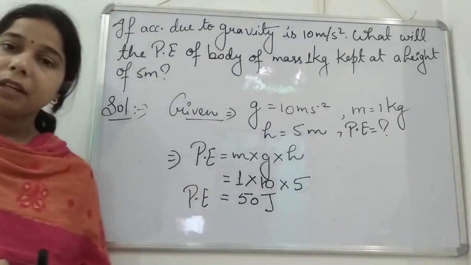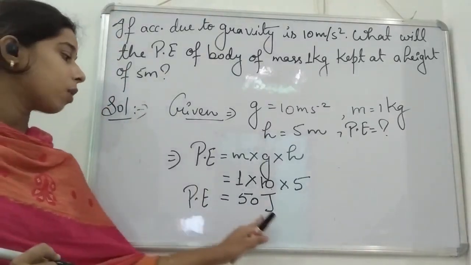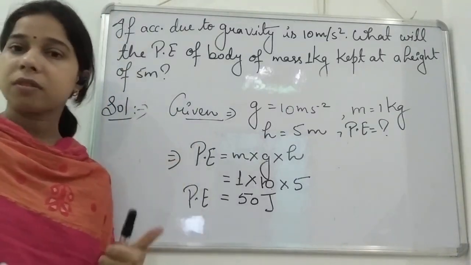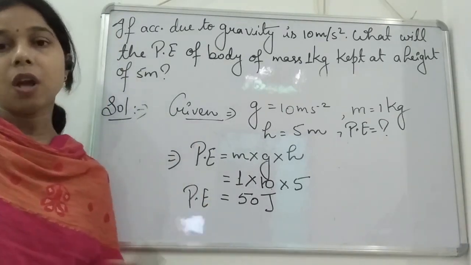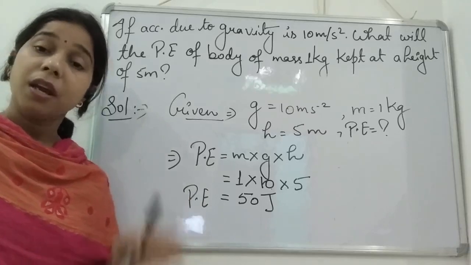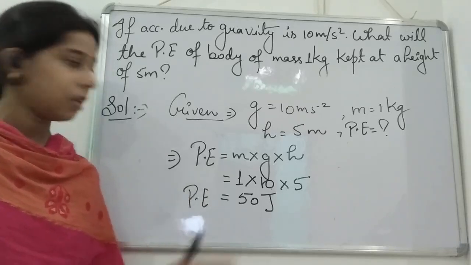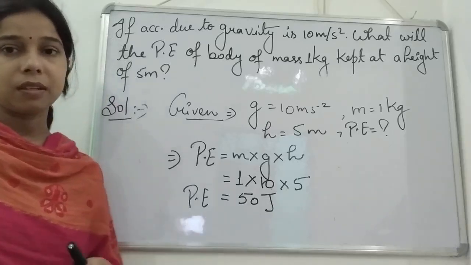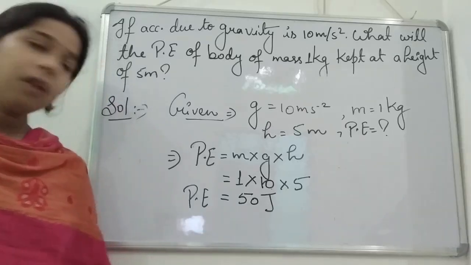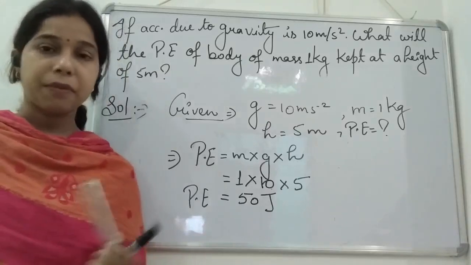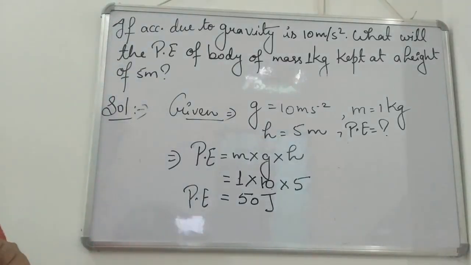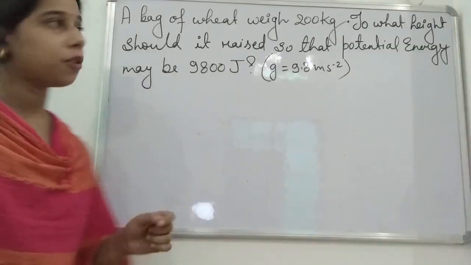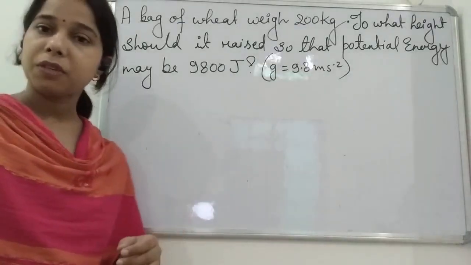Why are we writing here with the joule, student? It is because the energy, whether it is a potential energy or that of the kinetic energy, it is always represented in that of the joule. So we will say potential energy is represented in joule. So answer will be the 50 joule, student. Now we will see the next question. So now, student, we will see the next numerical related to that of the potential energy.